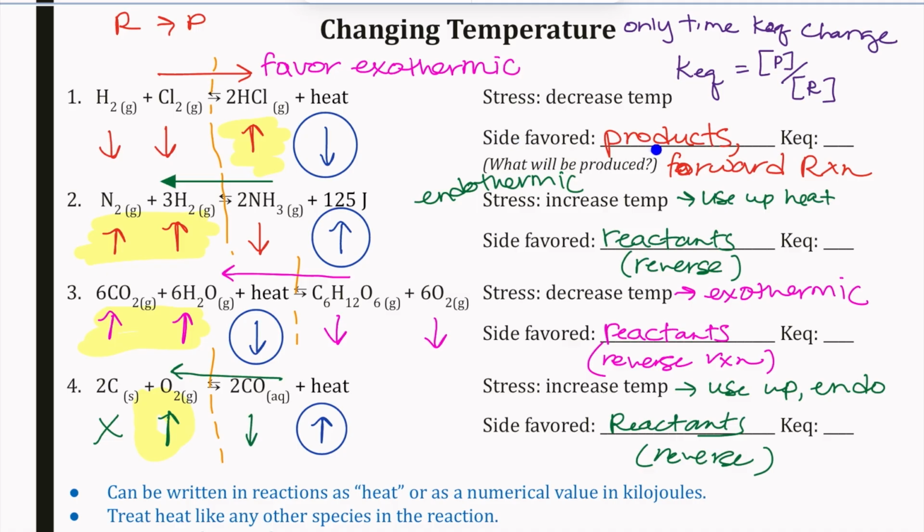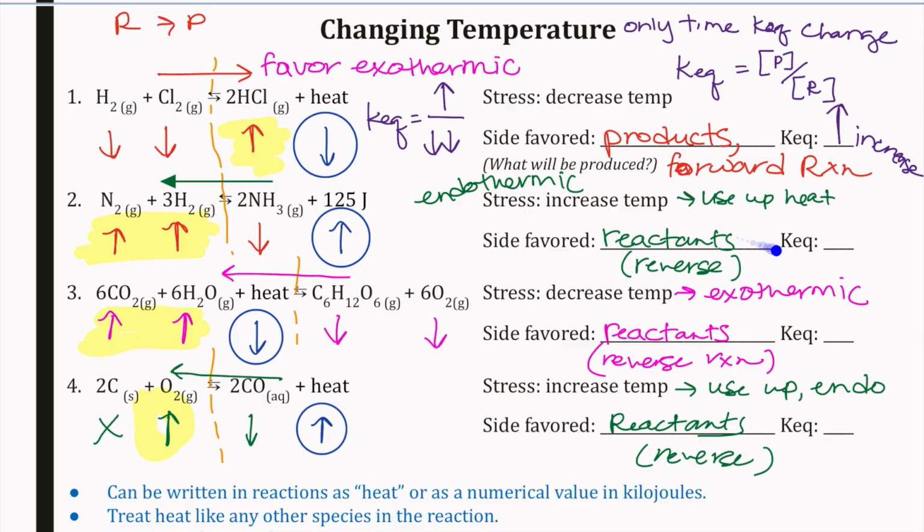So if we look at this one, this was product favored. Well, KEQ is products over reactants. So if our products are going up, KEQ, we have product going up, our reactants are going down. Well, what's going to happen if our numerator gets bigger, our denominator gets smaller? Well, overall, our KEQ value then is going to go up or increase. And so really you're just comparing how are those numbers changing, those concentrations.